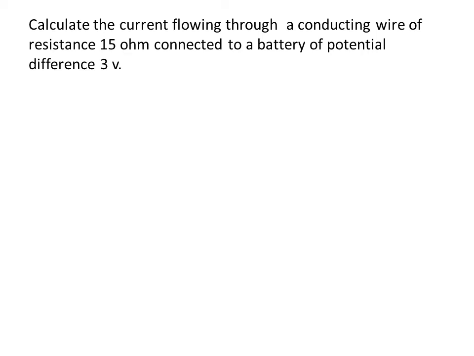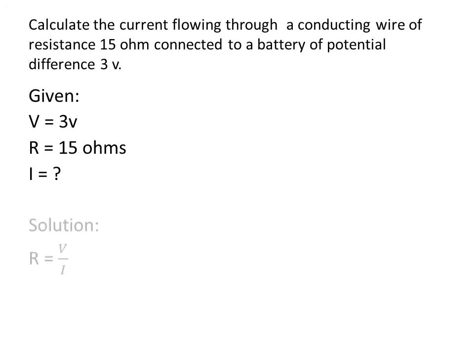Calculate the current flowing through a conducting wire of resistance 15 ohm connected to a battery of potential difference 3 volts. So here, what all things are given and what is to be calculated? Let us write that down. Here resistance is given, that is 15 ohm. Potential difference, that is V, is given. It is 3 volts, and you are supposed to find the current flowing through the circuit. So all of you know V and R are given and you are supposed to find I.